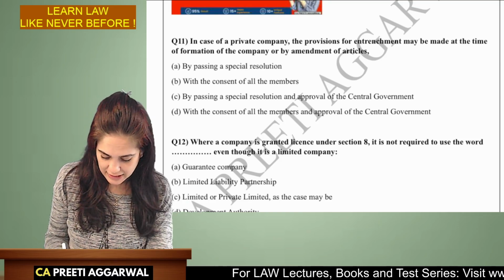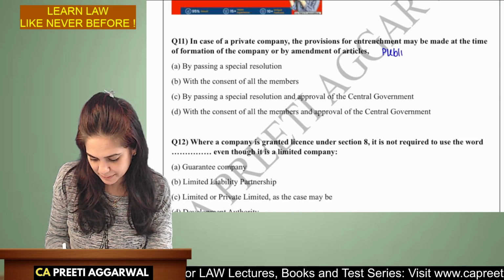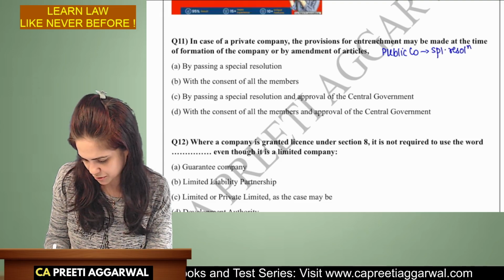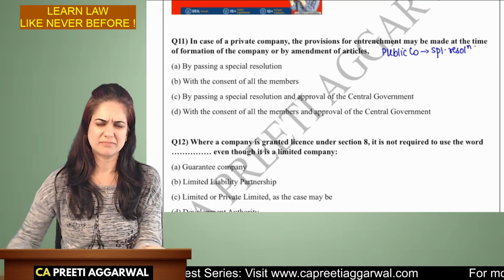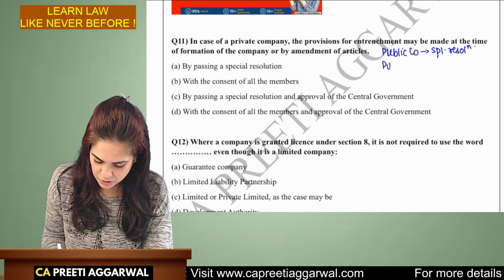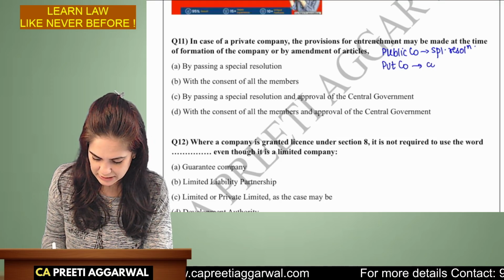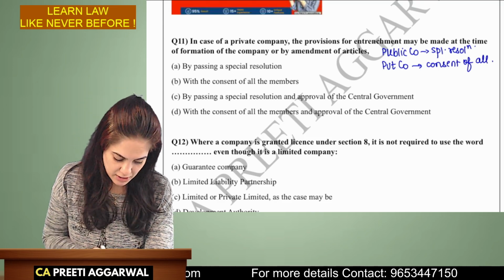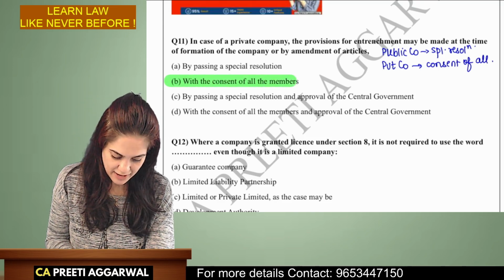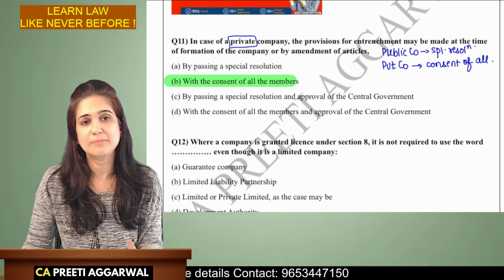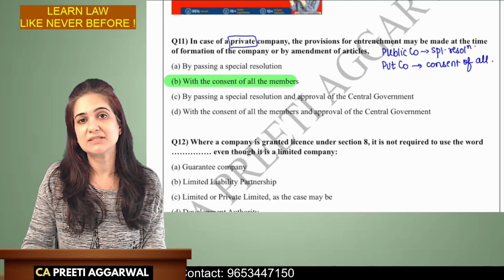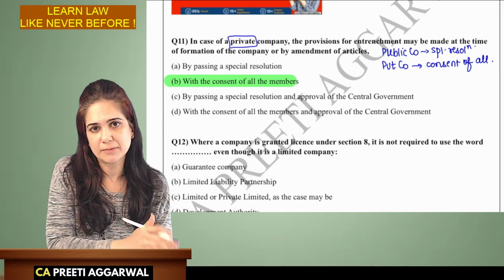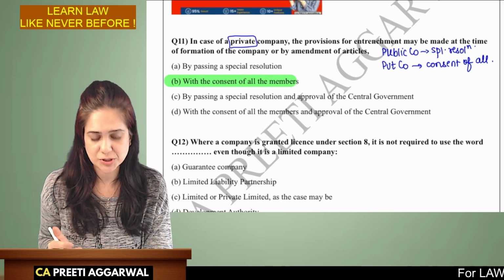Now, in case of a public company, this entrenchment is generally done with the help of a special resolution, if you want to make it later on. But in case of a private company, you need the consent of all. This is mentioned in section 5. So with the consent of all the members, it's a private company. That is why I always tell my students, at the time of reading the question, identify whether it is a private company or a public company, and only then continue reading the question.